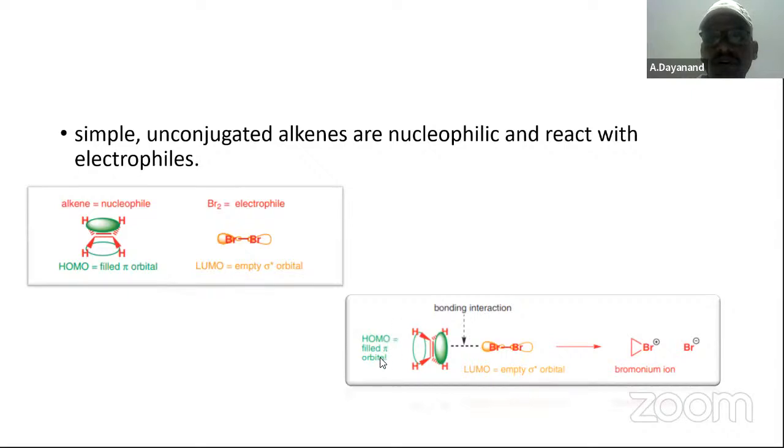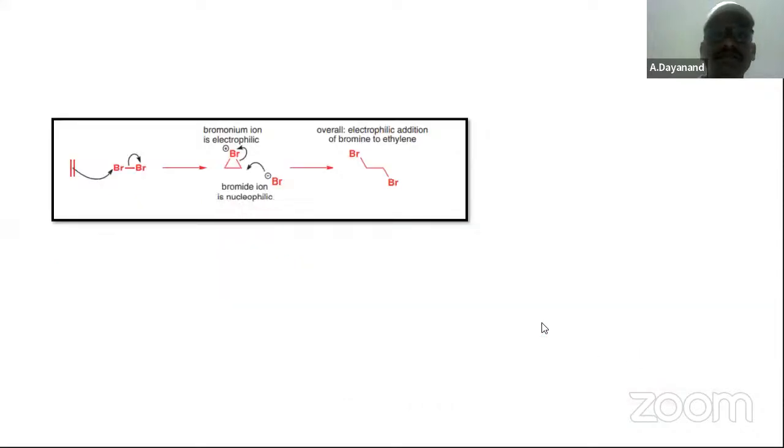This pi orbital, the HOMO, and the LUMO are going to interact to form a cyclic bromonium ion. That is, a bromonium ion is formed. Therefore, bromine is going to develop a positive charge, and an electrophilic center is created. The bond between bromine and bromine is very weak. Therefore, electrophilic addition is going to take place between them.